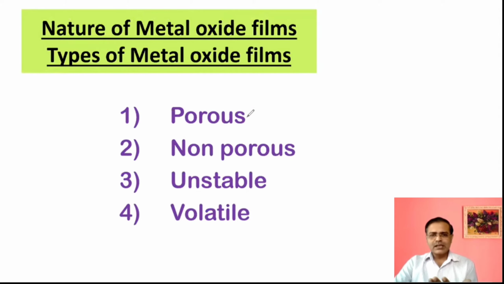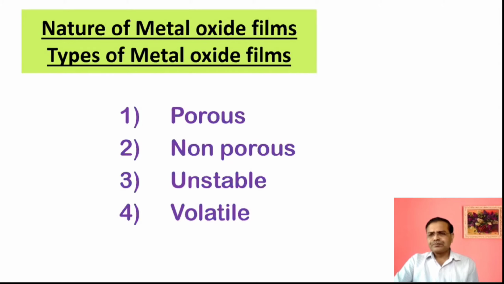As the name implies, porous means having small holes, micro holes, or we can say pores. Non-porous doesn't have any pores or holes. Unstable, the name itself says it is not stable. It means it will be fluctuating or it will revert back immediately. And volatile, it vaporizes. So these are the 4 types of metal oxide films.